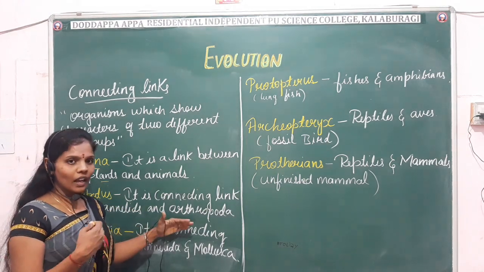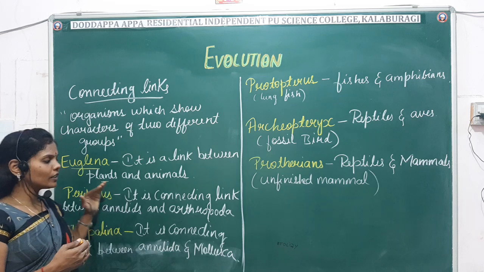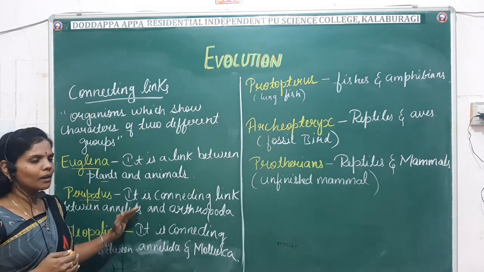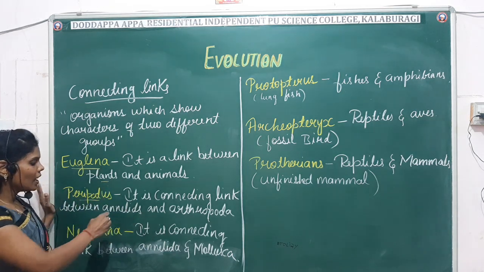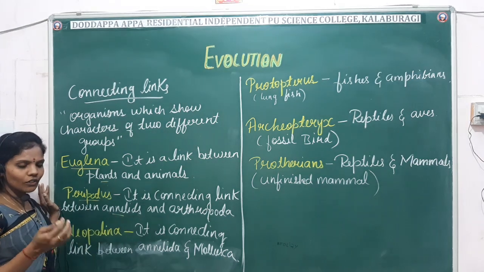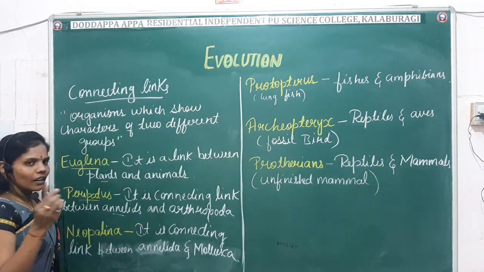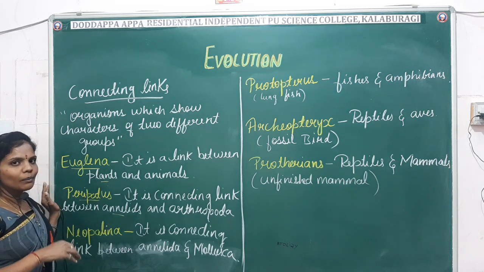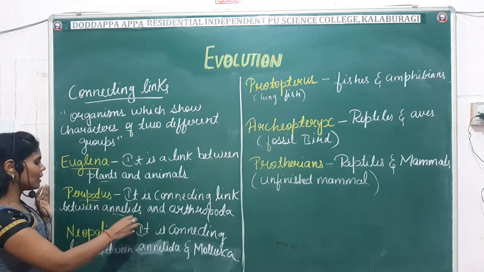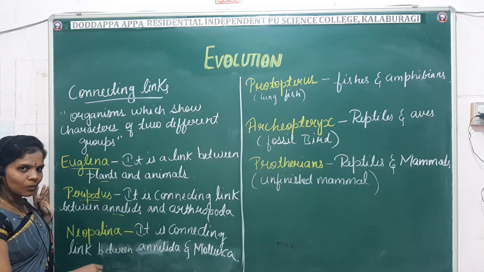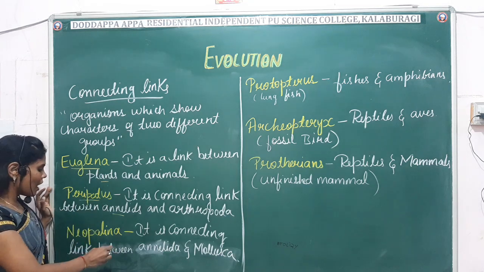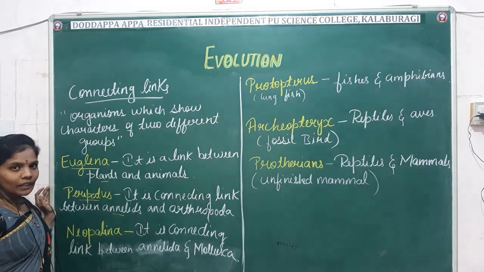When compared to Arthropoda, it has jointed legs and compound eyes. Annelida characters means it has a vermiform body and segments. Arthropoda has jointed legs and compound eyes. So it is known as the connecting link between the Annelida and the Arthropoda. That is Peripatus.